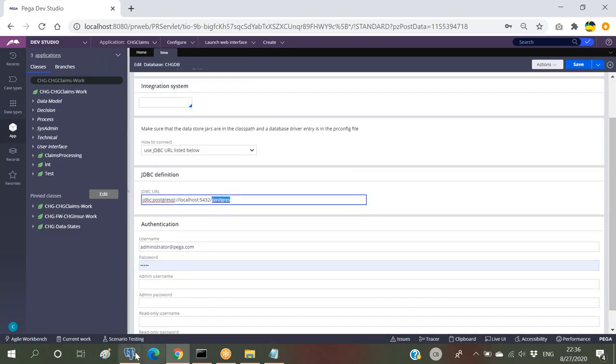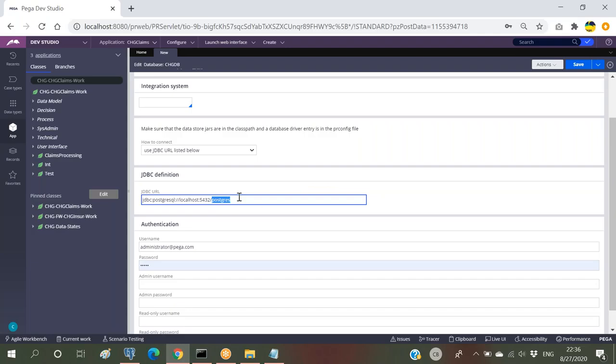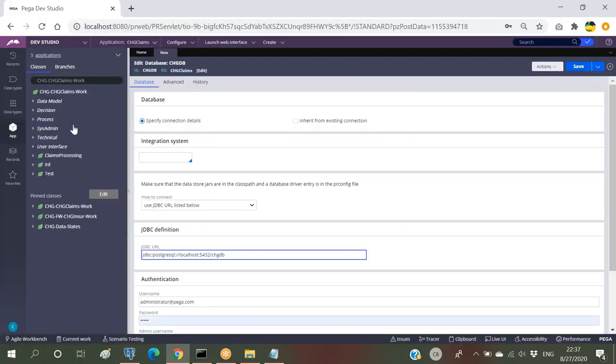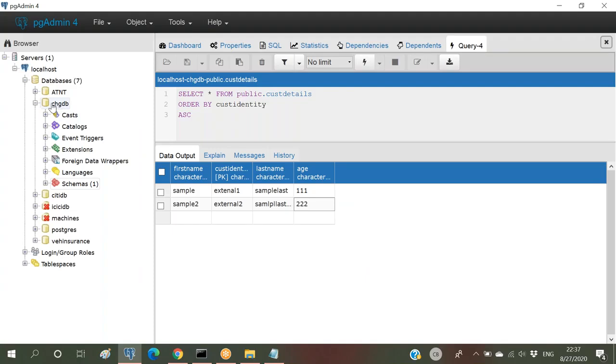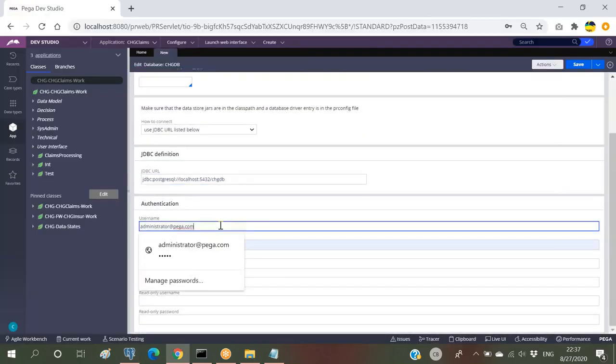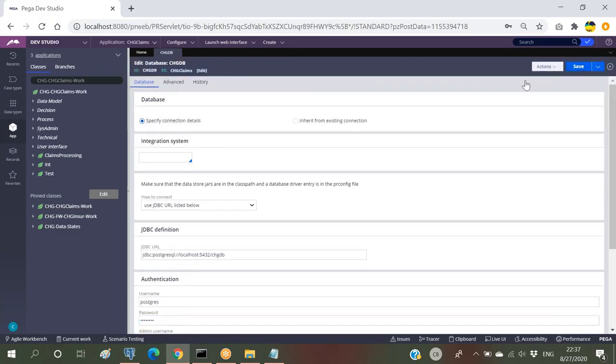At the last we have to give the database name. So this should be the database name. We will already have one database connection for this Postgres. Now I'm trying to create one database connection with this external database. As I told you, username and password will be Postgres only, everything in small letters. Okay, so I'm saving it.